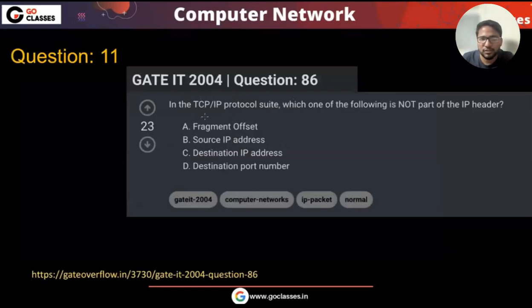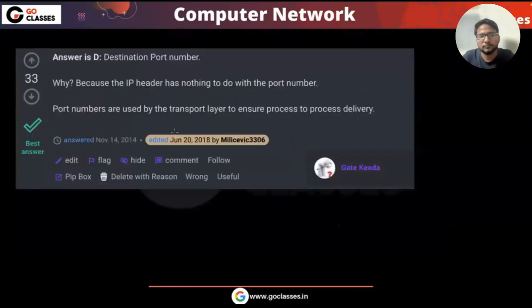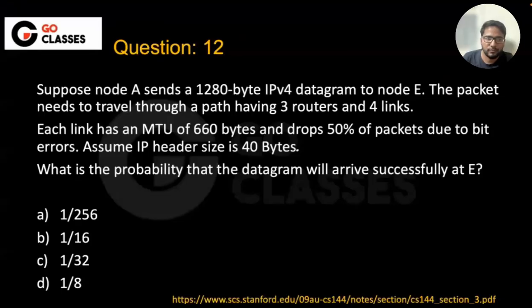Now let's see this question. In TCP/IP protocol suite, which of the following is not part of IP header? IP header का part कौन नहीं है? Fragment offset is a part, source IP is a part, destination IP is a part. D is the answer, right? Okay, that was just an easy question. So let's now solve this question.